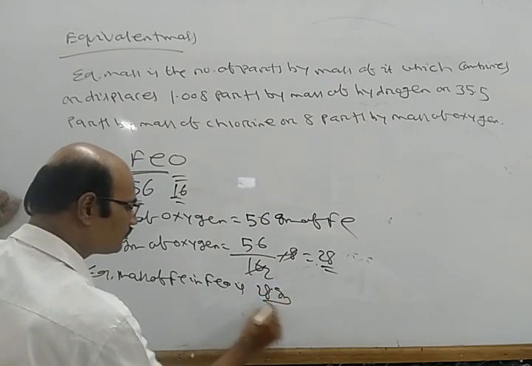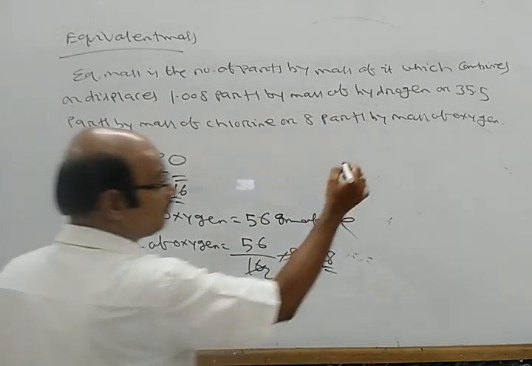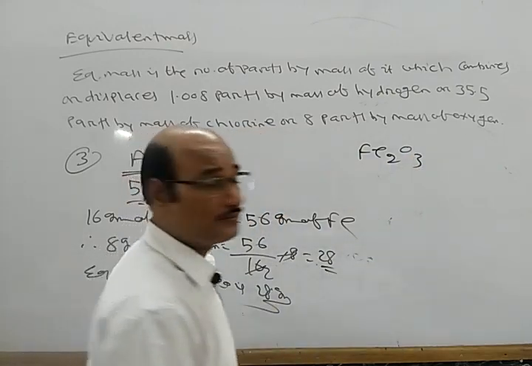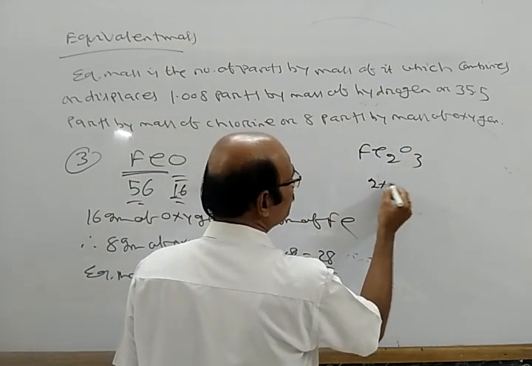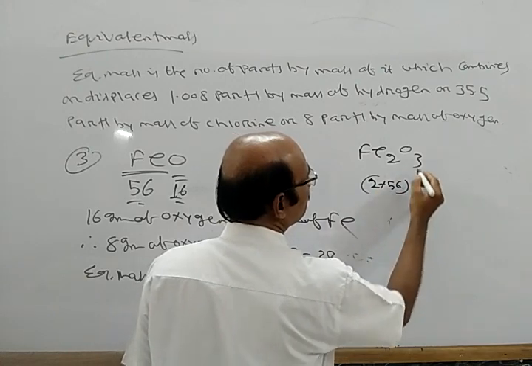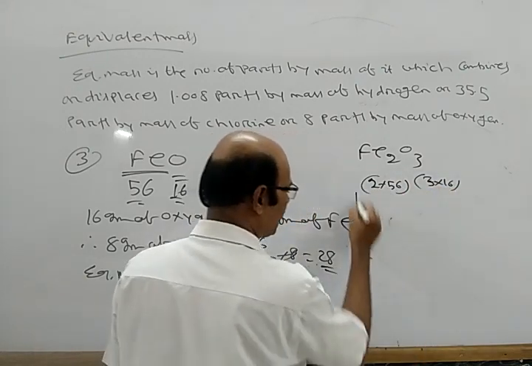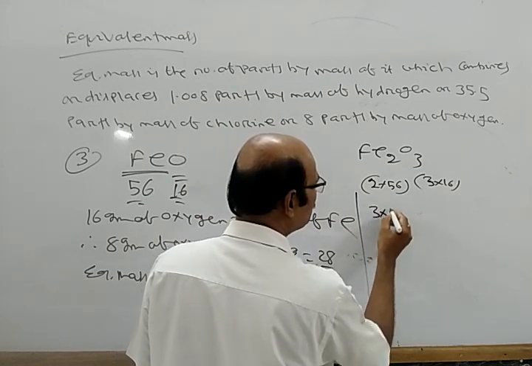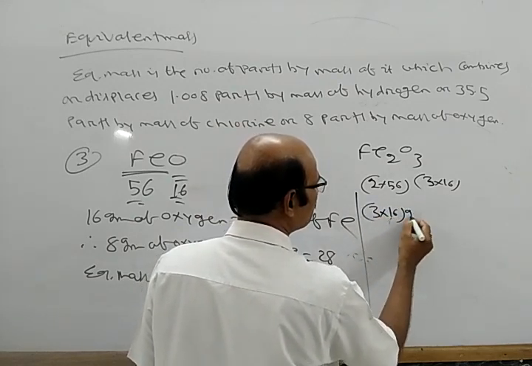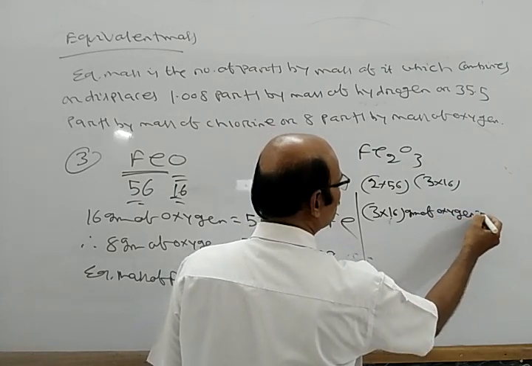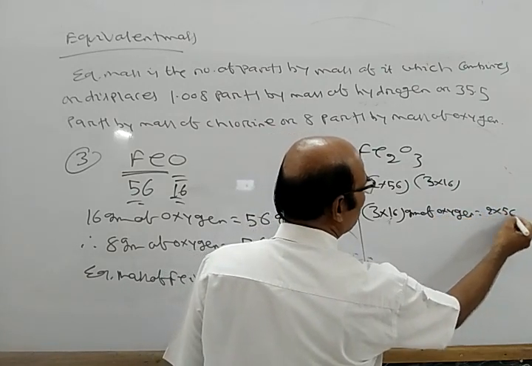Now if I take Fe2O3, what happens then? Here it is 2 into 56, and 3 into 16. So I will write 3 into 16 gram of oxygen is equal to 2 into 56 of iron.